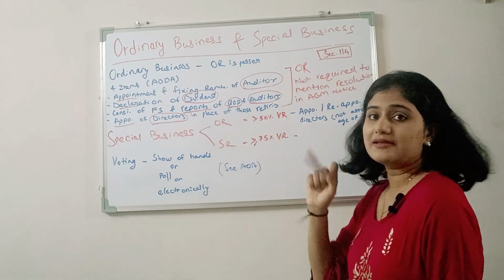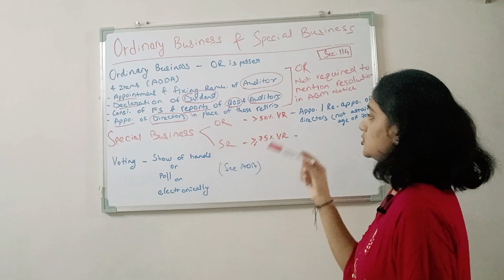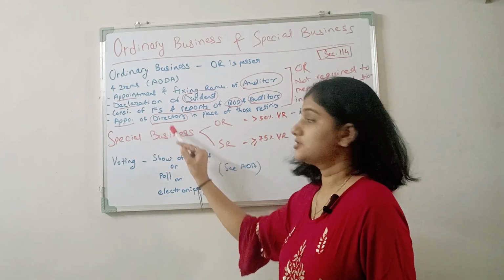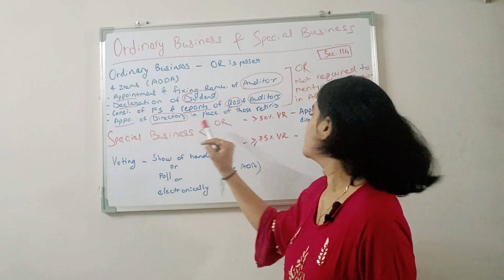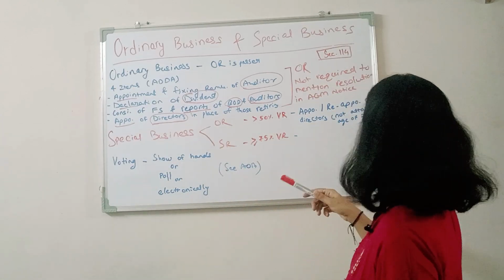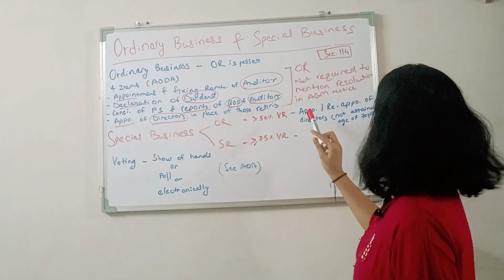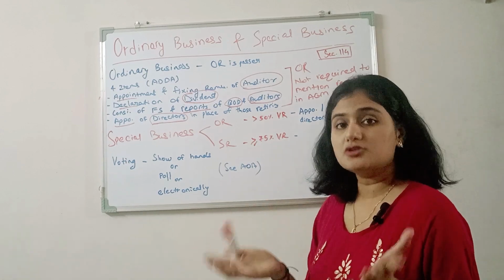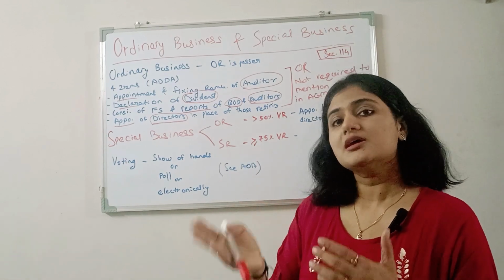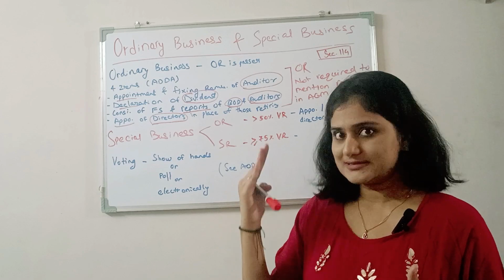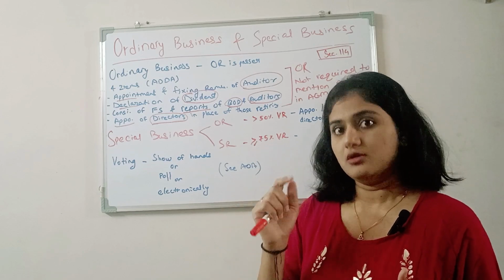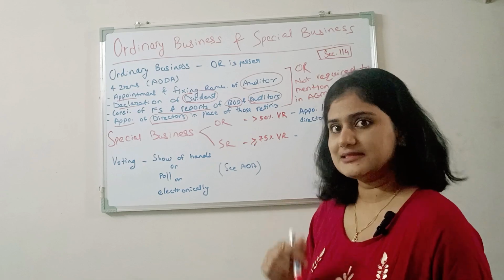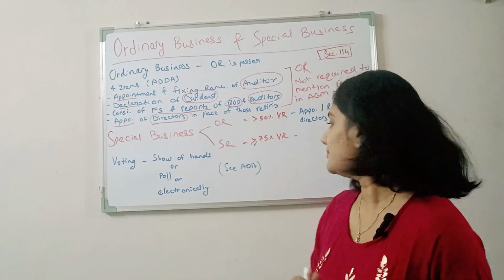Now I am giving you examples of cases in which an ordinary resolution can be passed, which is special business, not ordinary business. Special business for which an ordinary resolution is required to be passed. One example is appointment or reappointment of directors who have not attained the age of 70 years. Because if the director is about to reach 70 years of age, or is more than or equal to 70 years, then in such a case only a special resolution is required to be passed.